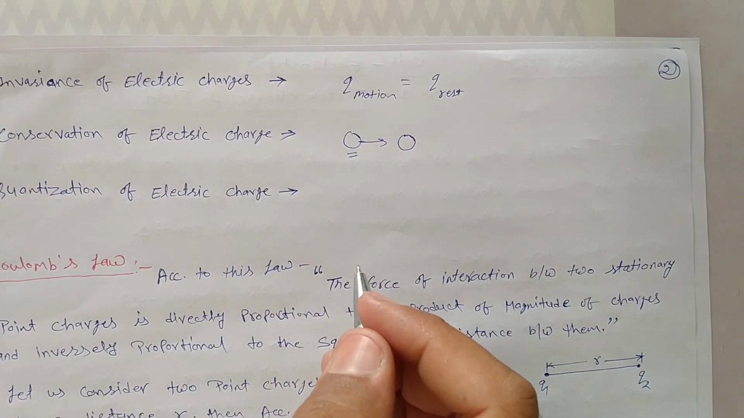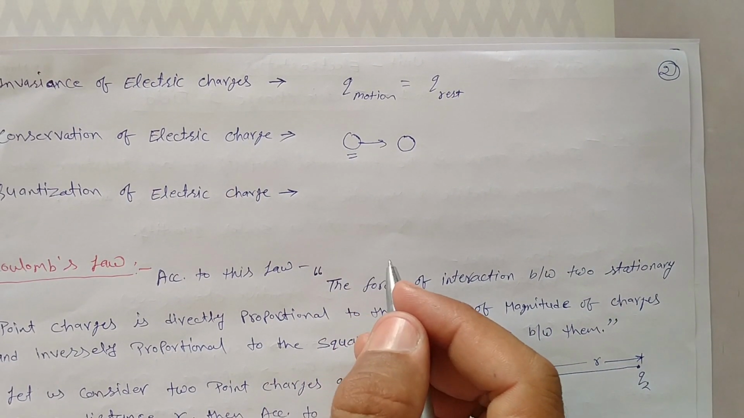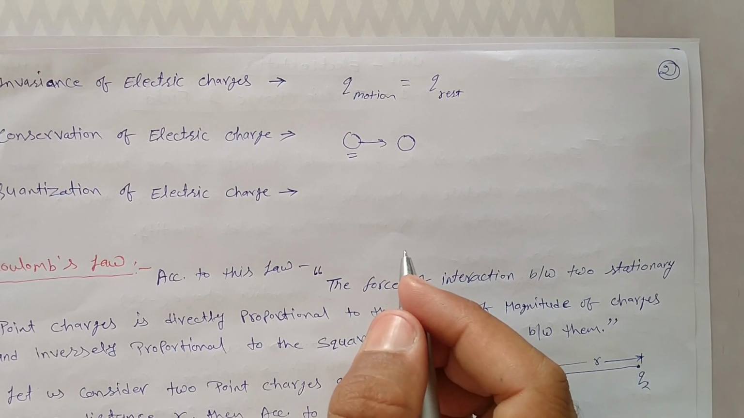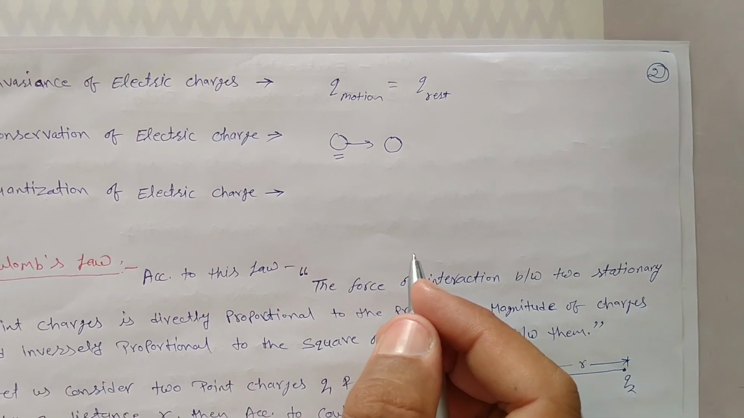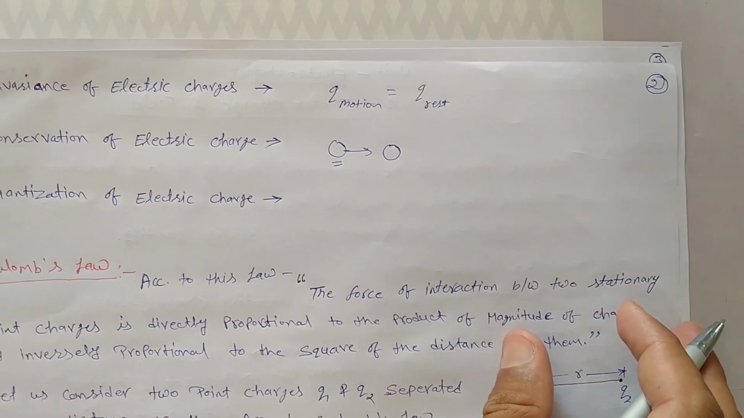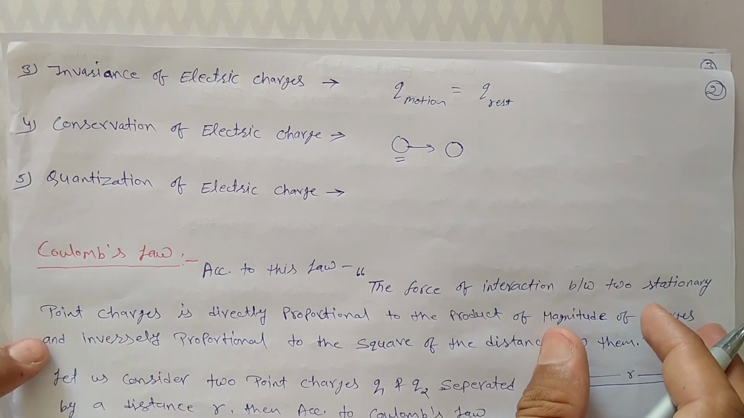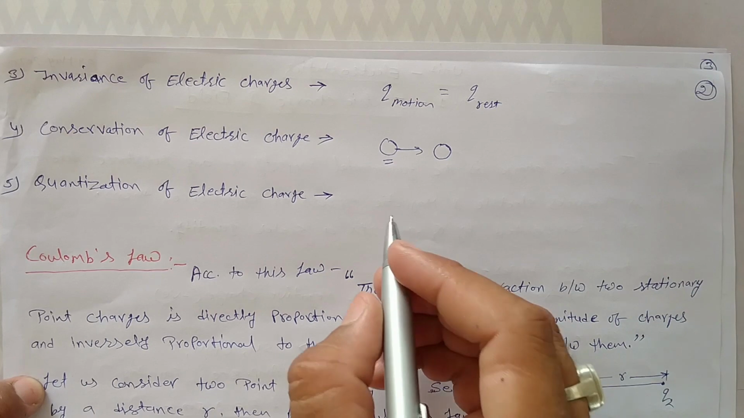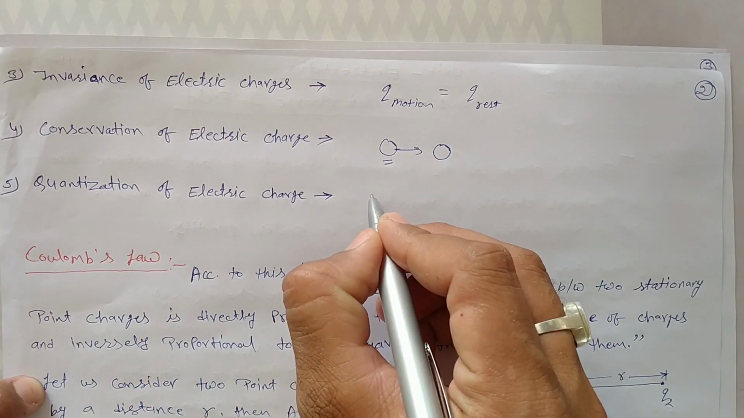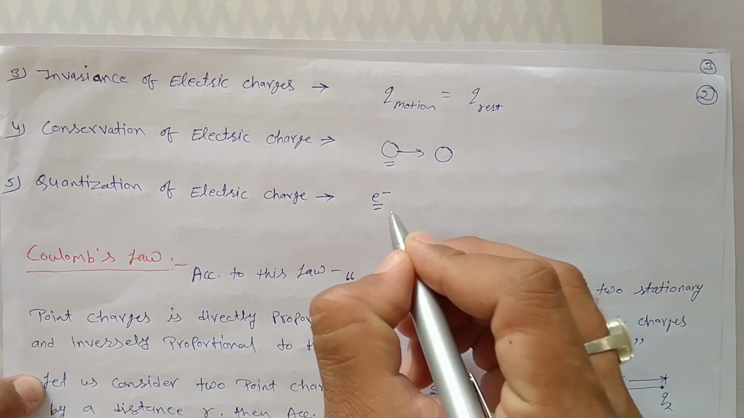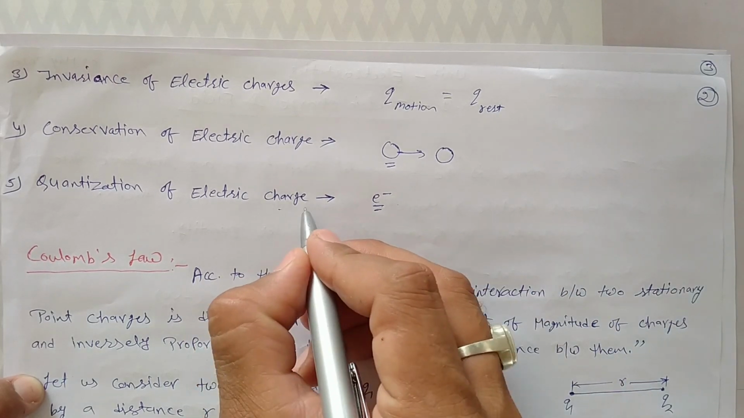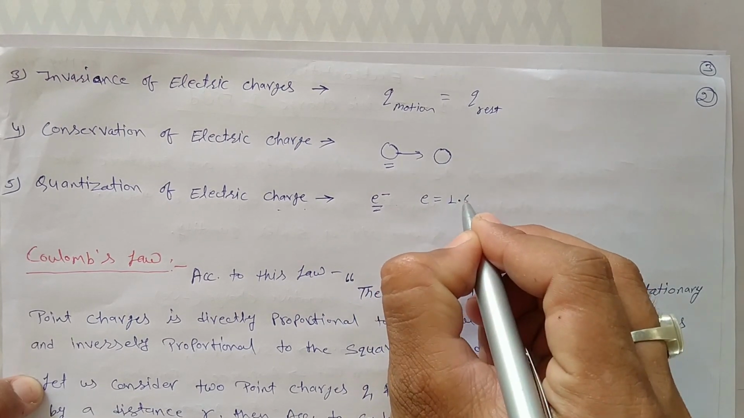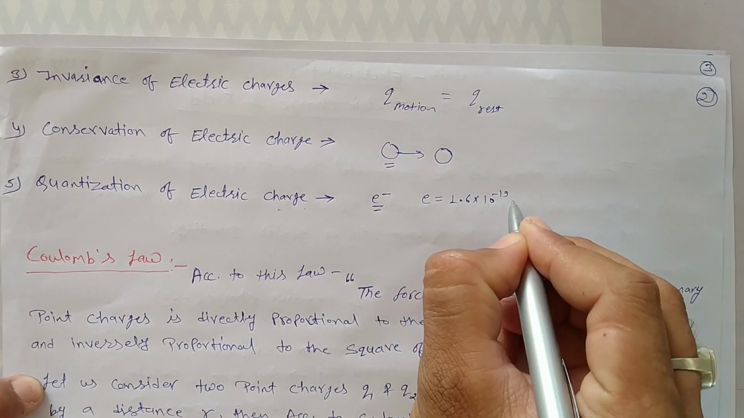Next, quantization of electric charge. What is quantization? Firstly, we discuss quanta. What is quanta? Quanta is the smallest unit of any substance, any physical quantity. Here, the quanta of electric charge is e, meaning the charge of an electron is the quanta of electric charge. Its value, we know, is 1.6 into 10 to power minus 19 coulomb.